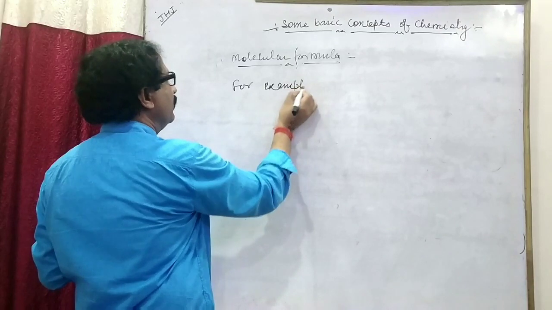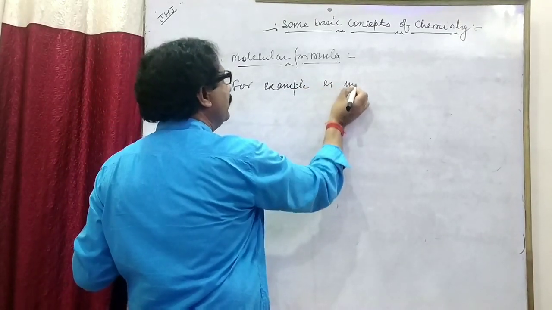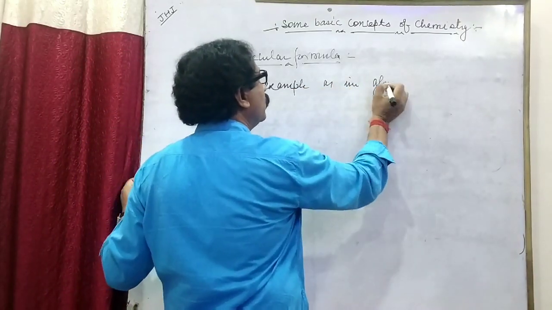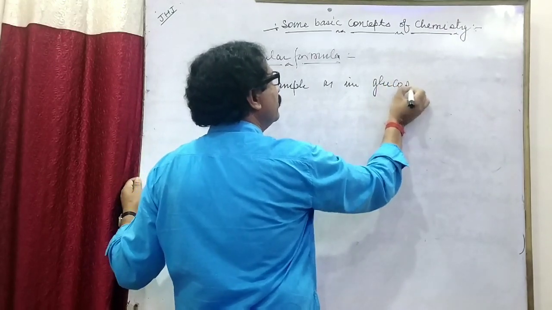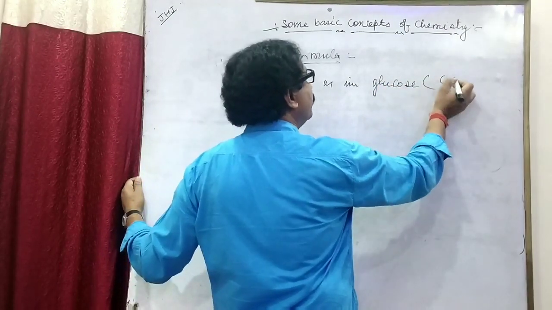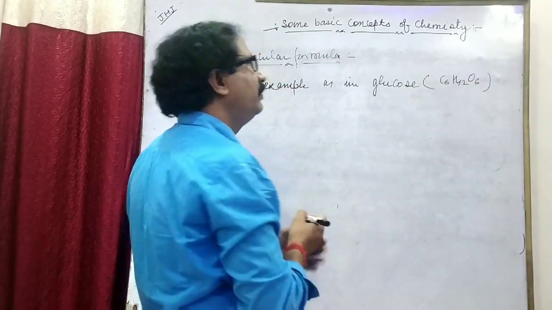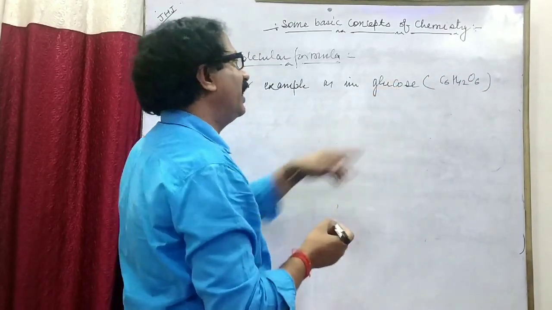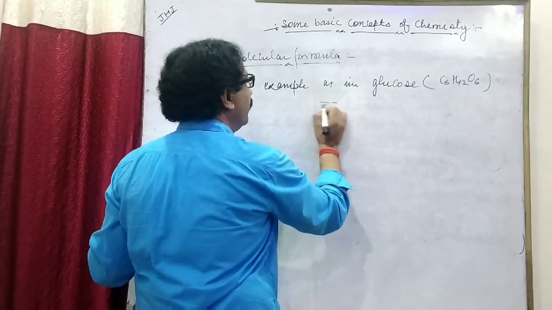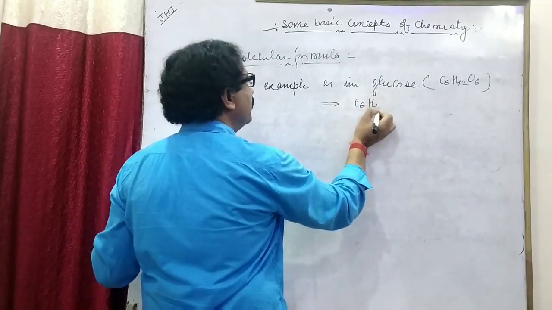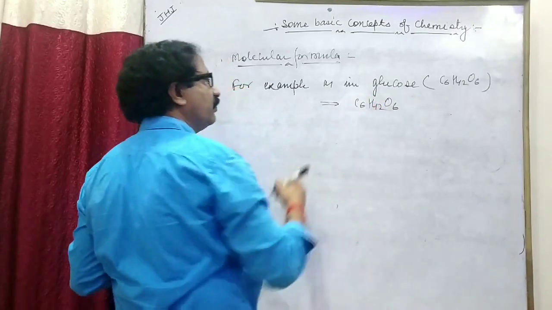For example, as in glucose, its formula is C6H12O6. This is the molecular formula of glucose. What do you mean by this?